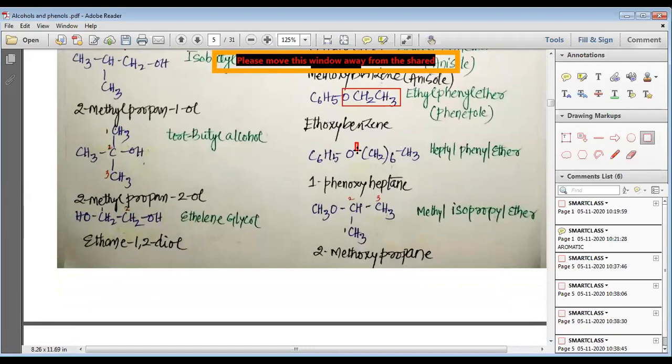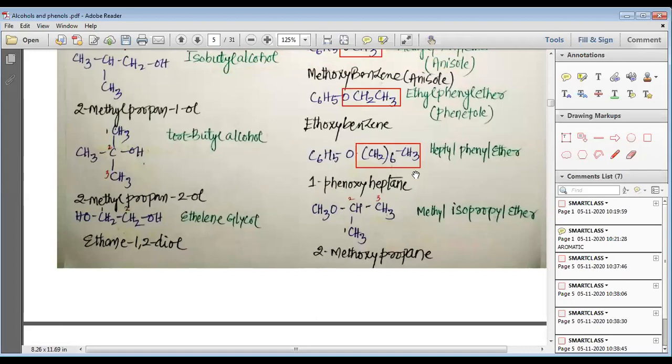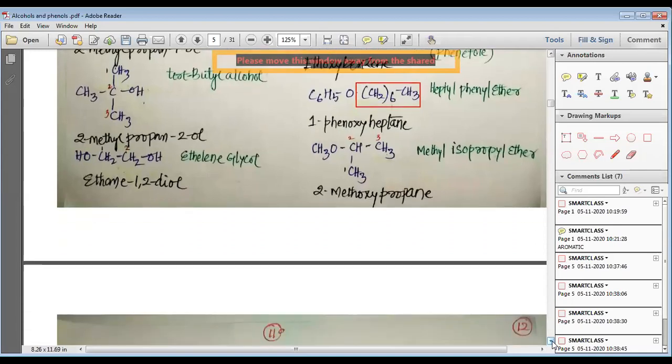So here we have 7 carbon. So that is heptyl phenyl ether, and this is the phenoxy part, C6H5O. So we call it phenoxyheptane. The IUPAC name will be 1-phenoxyheptane: 7 carbon heptane, 1 phenoxy. On the first carbon, the phenoxy group is present.